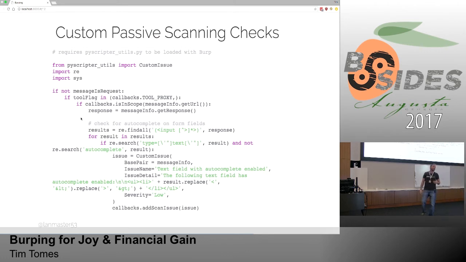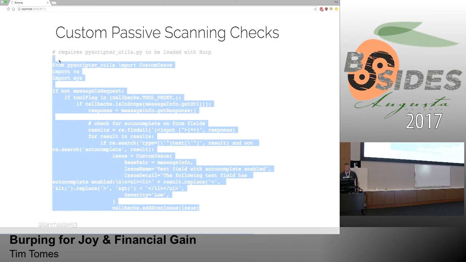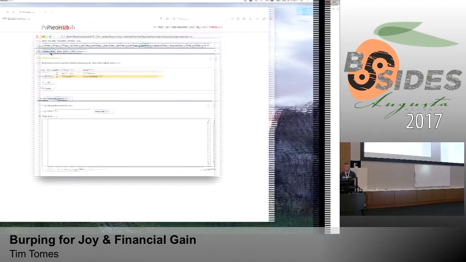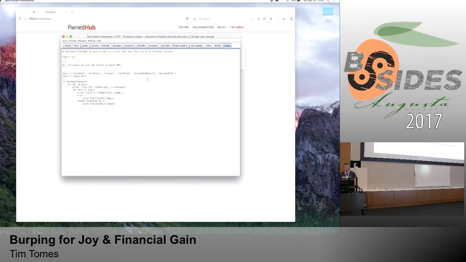Okay? The other thing I wanted to do is, I thought, wouldn't it be really great if I could just add it to Burp's scanner checks, where you go and look at all the different vulnerabilities it's found? And it turns out you can do that right here within Python Scripter. You see that with this custom issue object up there. So we can do our regex parsing, determine whether it's vulnerable or not, and create an issue, all in about 20, 30 lines of code. So let's actually take this one and see what that looks like. Copy it. Overwrite this in here.